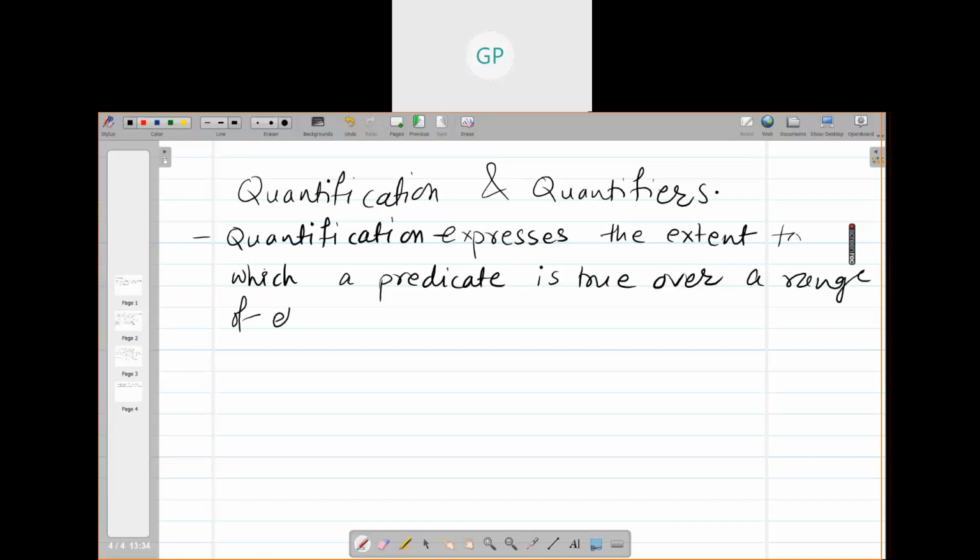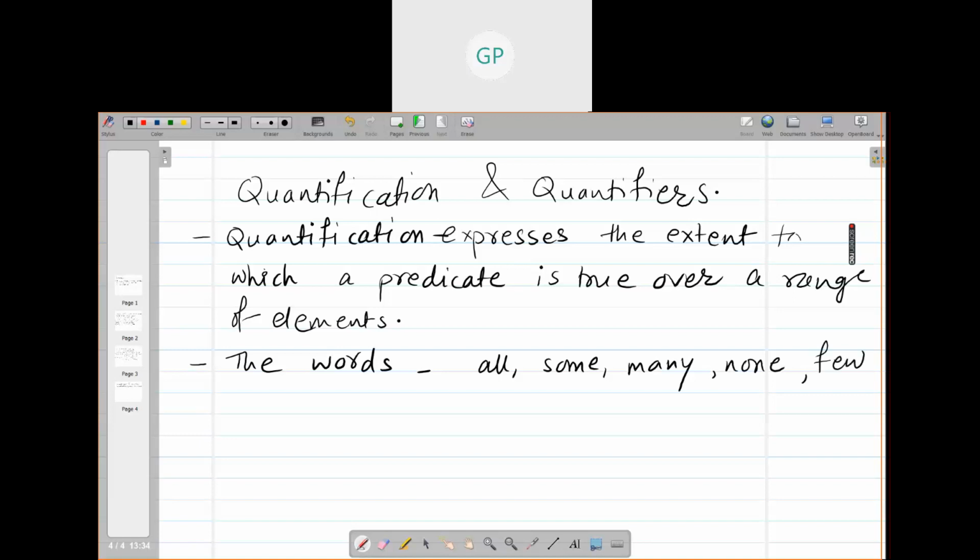Quantification expresses the extent to which a predicate is true over a range of elements. And which words do we use to quantify? The words all, some, many, none, few are used in quantifications.